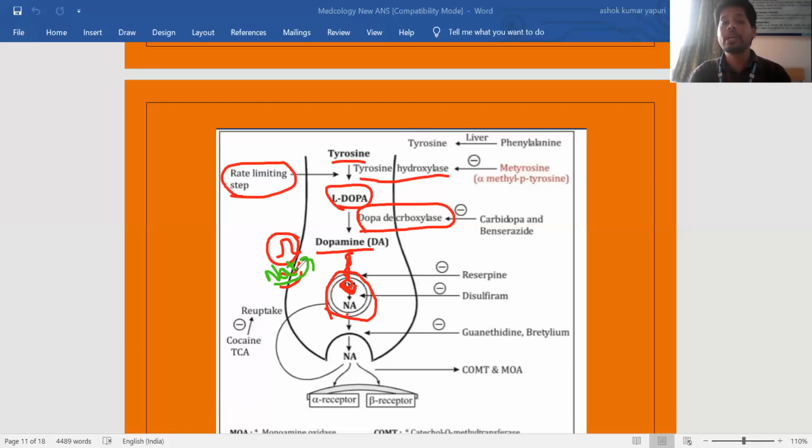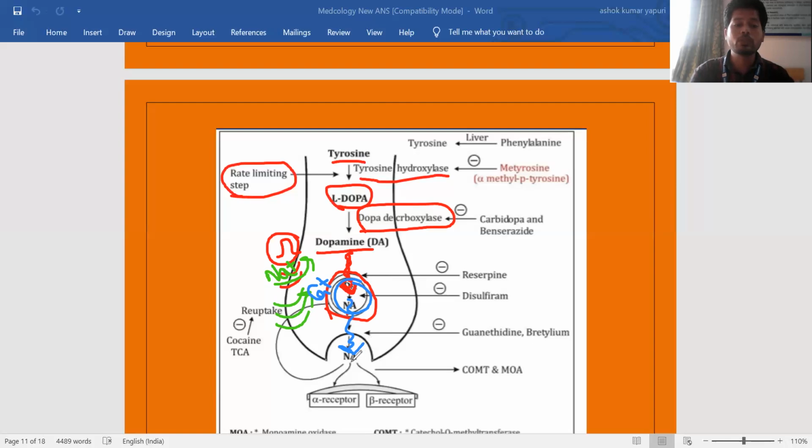Depolarization is because of influx of sodium into the presynaptic neuron. When sodium channels are activated, they indirectly activate the calcium ion channels and increase the influx of calcium into the presynaptic neuron. So here calcium influx increases. When calcium influx increases, what will happen? This calcium disturbs the synaptic vesicles and releases the neurotransmitter.